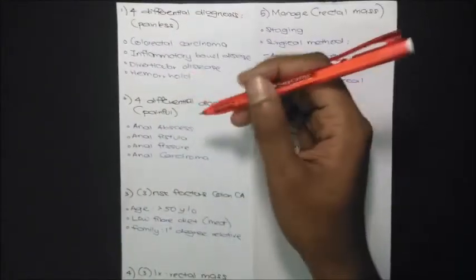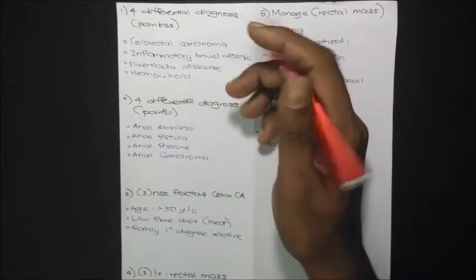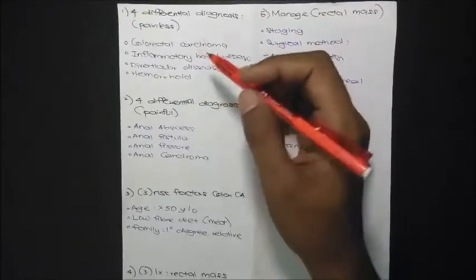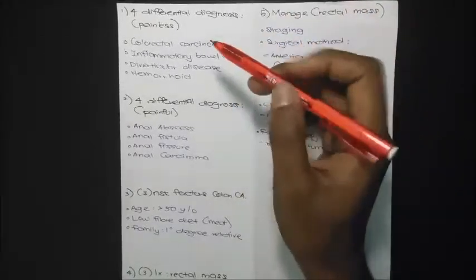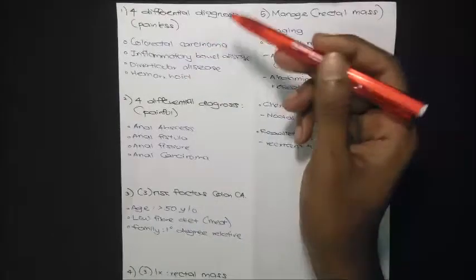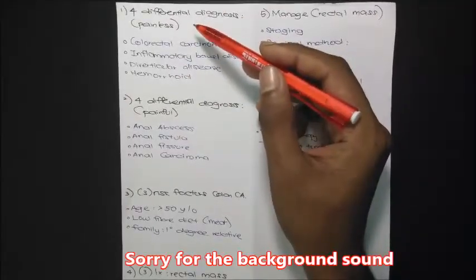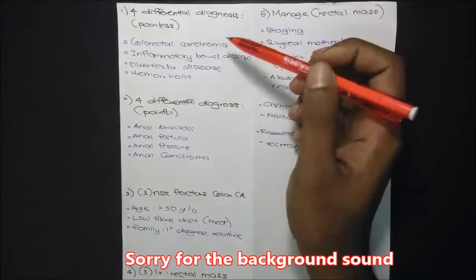Usually if the patient complains of rectal bleeding or bleeding during defecation, the main differentiating point for hematochezia is whether it is painful or painless. If it is a painless condition, there are a number of differential diagnoses.